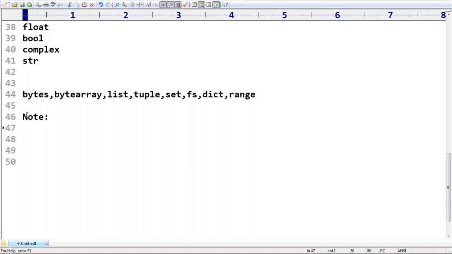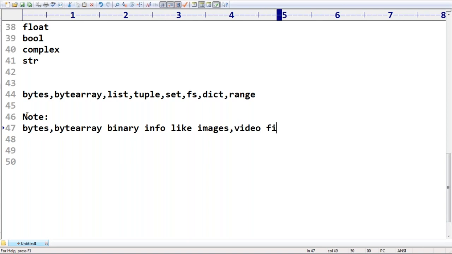In general, we can use a bytes type and a bytearray to represent binary information like images, video files, etc. Somewhere I covered these points already. In file IO, we require to discuss this in more detail. Remember that.